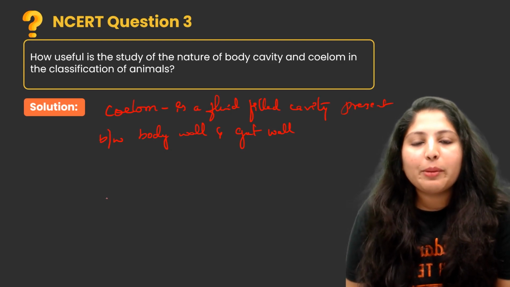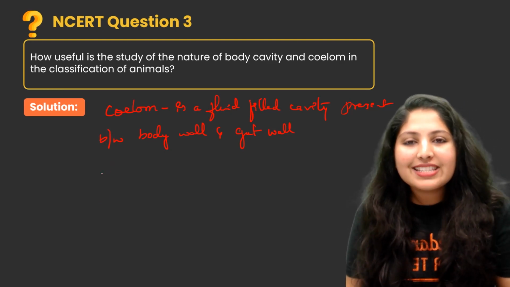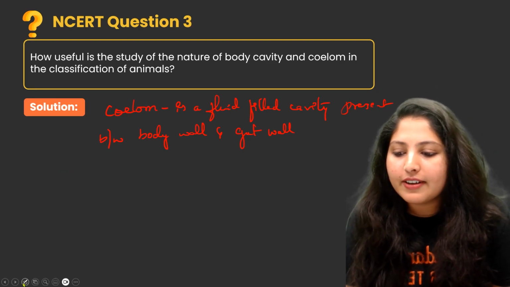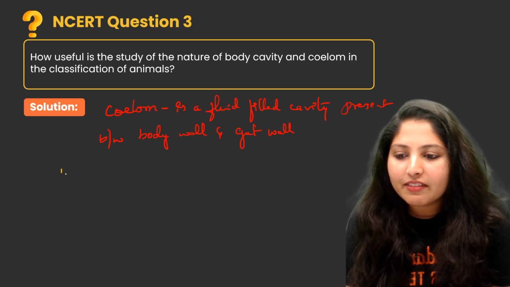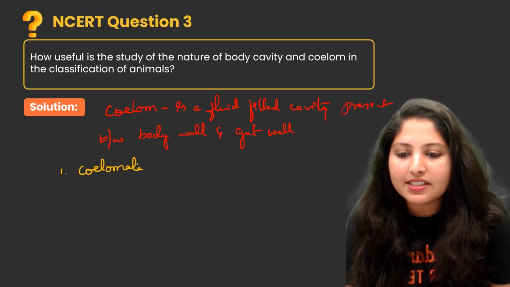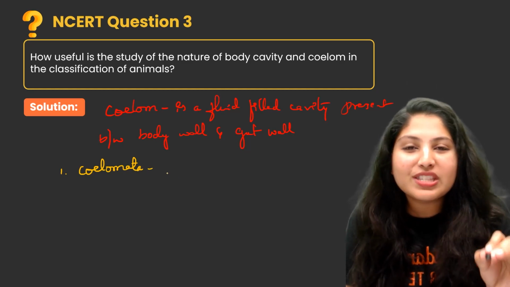Based on presence and absence of coelom, the organism is classified into 3 types. First one is known as coelomate. Coelomate means the organism containing true coelom.